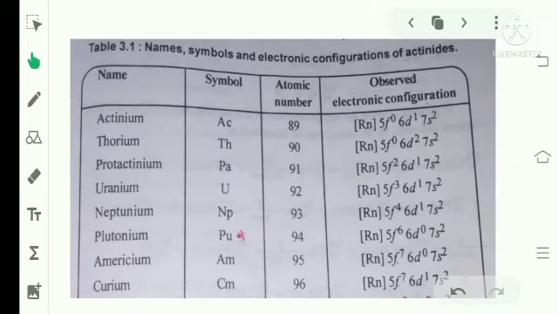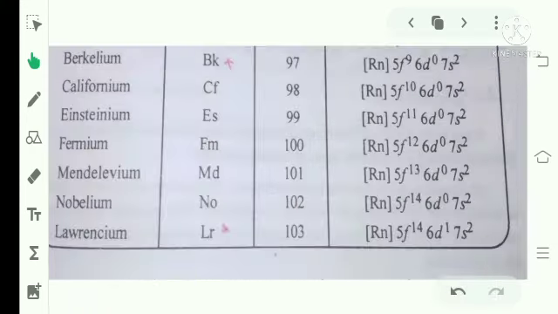So, this table shows the electronic configuration of actinides. The first element is actinium, then thorium, protactinium, uranium, neptunium, plutonium, americium, curium, berkelium, californium, einsteinium, fermium, mendelevium, nobelium and lawrencium.